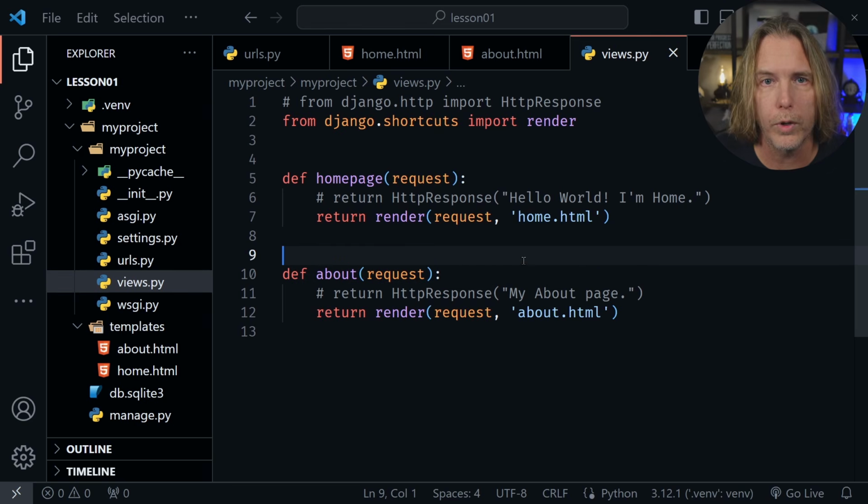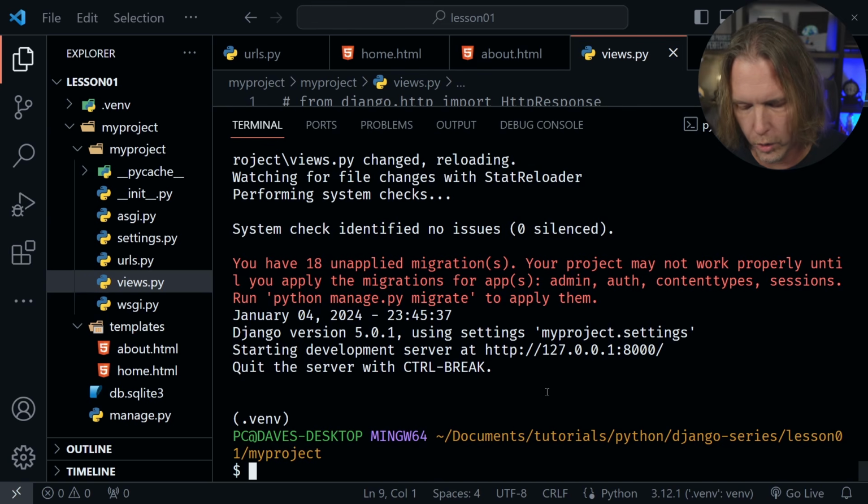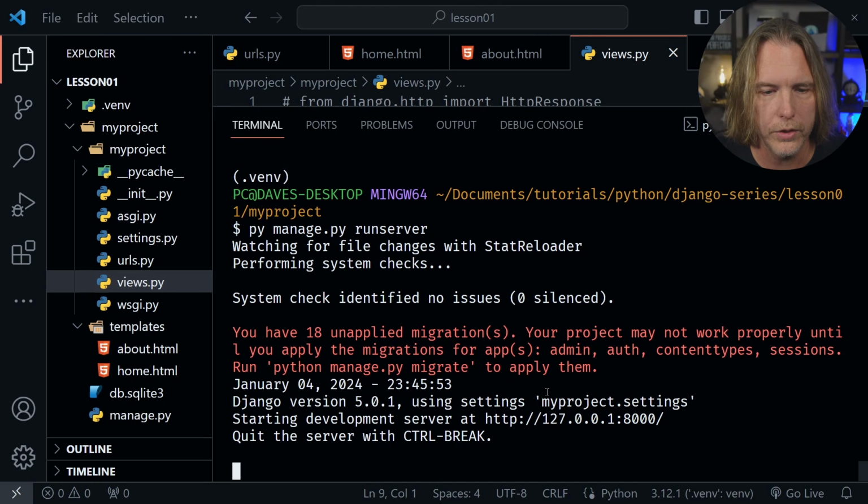Let's open a terminal once again with Control and the backtick. I still have it running right now, but just to make sure, let's Control C to quit, and then let's go ahead and restart it with py manage.py runserver. I'll press enter.